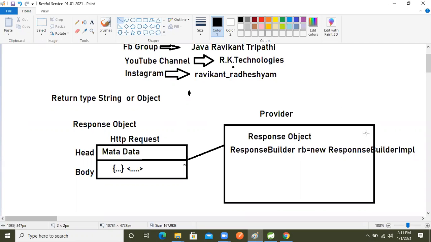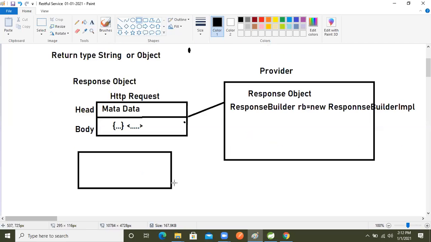Whatever entity is there, we will wrap inside the response object. Based on the response, we will take the help of the response builder object. Its implementation class is the response builder implementation. So we know that the request has two parts. Same like that, the response also has two parts, right? How many parts? Two parts.